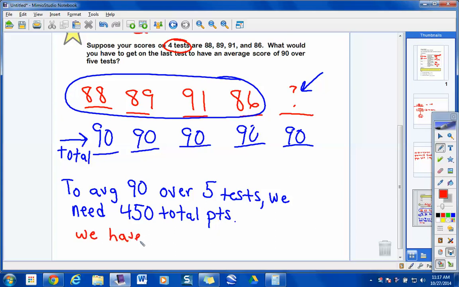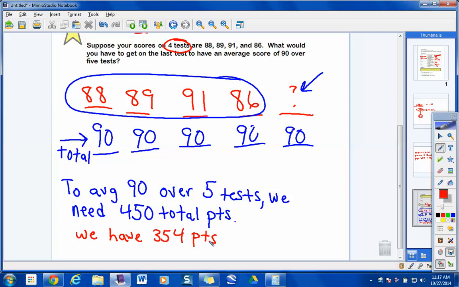How much? 354. So over 4 tests, Haley, you said we have 354 points? Okay, so in red right here, guys, those were the 4 scores given to us, and that total score is 354 points, right?